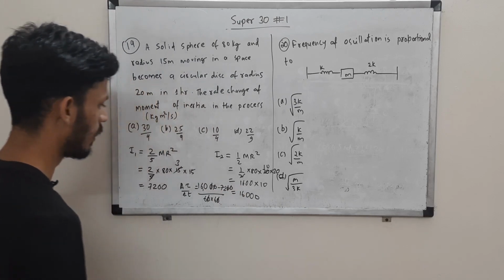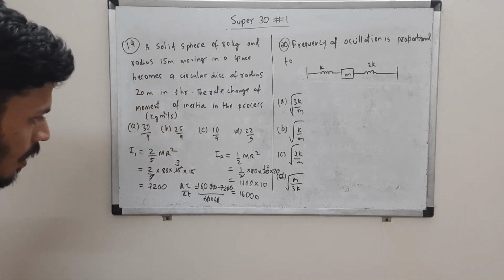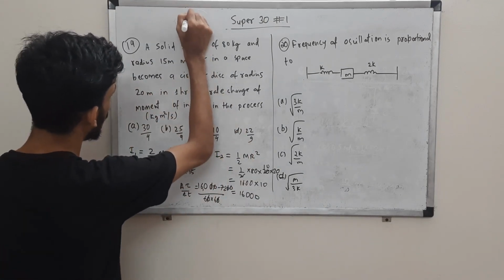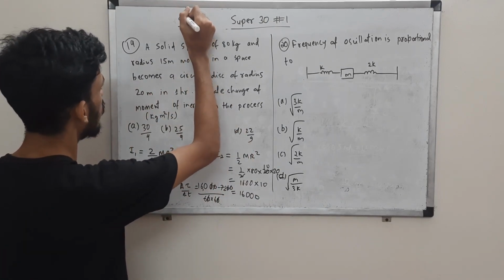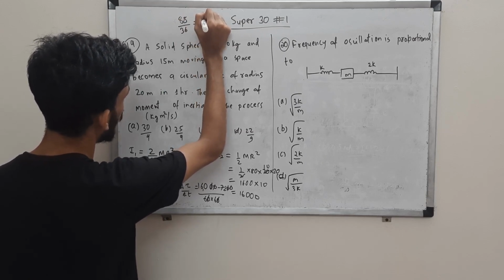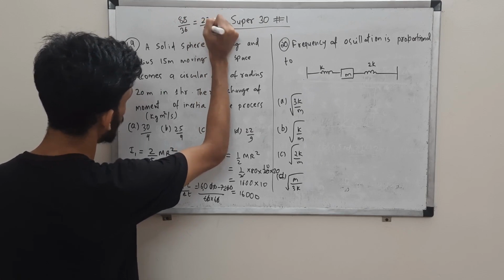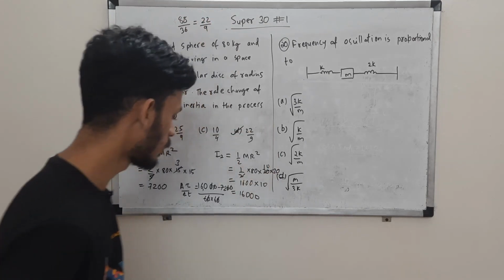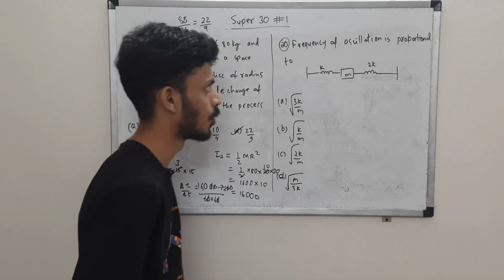So 160 minus 72, okay, so that will give us 88, I guess, 88 by 36, right? So you can cancel it by 4. 4 2s are 8, 4 9s are 36, so 22 by 9, option D. Okay, so 22 by 9 is the correct choice over here.